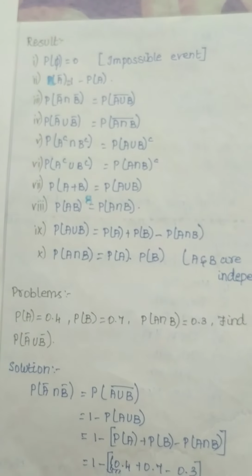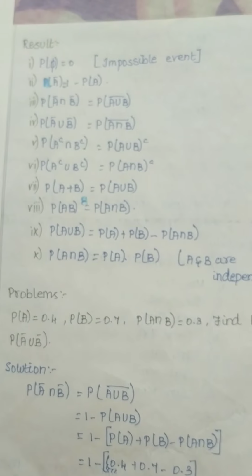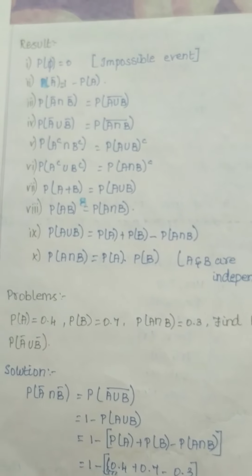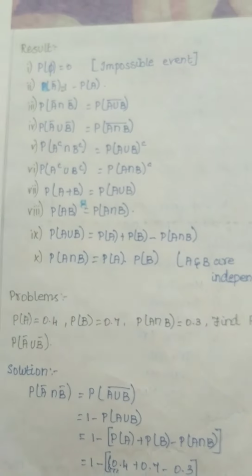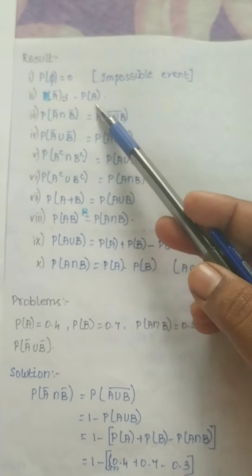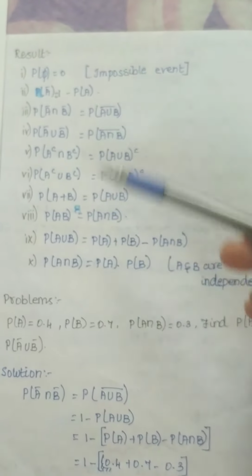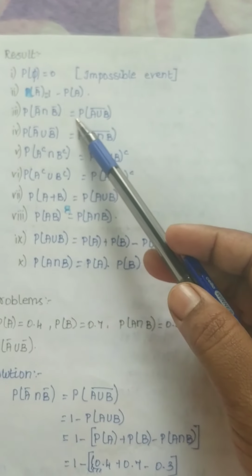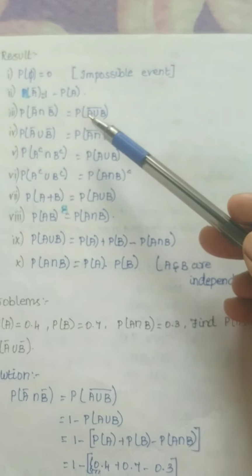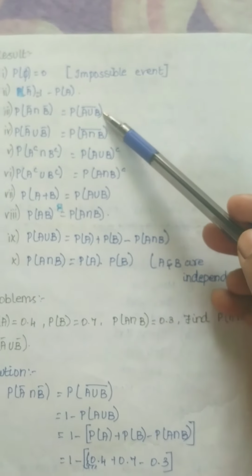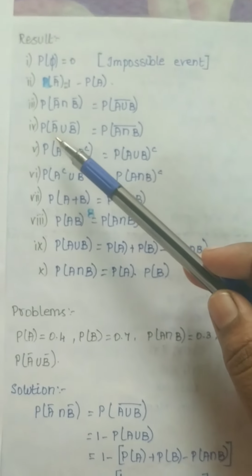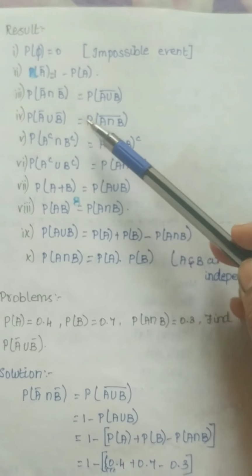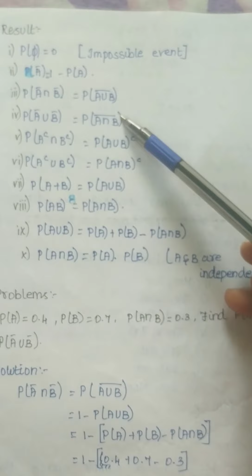Next we are going to see the results, important results. Probability of phi, that is the empty set, phi means 0. Probability of A bar can also be written as 1 minus probability of A. These are all important results. Probability of A bar intersection B bar is equal to probability of A union B the whole bar. Next one, probability of A bar union B bar is nothing but probability of A intersection B the whole bar.